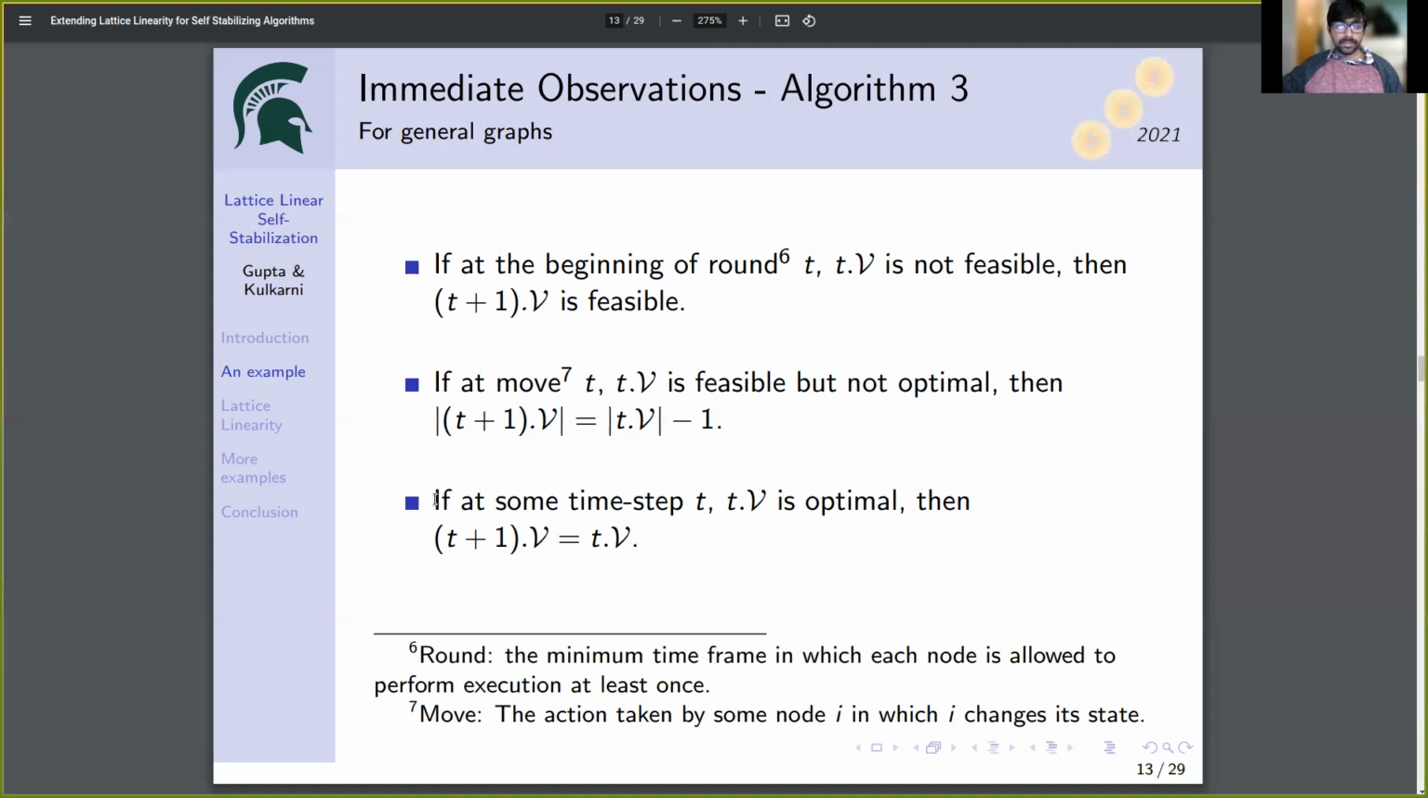Third observation is if at some time step V is optimal, then V remains the same. This is because the nodes which are in the vertex cover are not removable, because otherwise this will violate the feasibility of the vertex cover. And the nodes which are out of the vertex cover are already satisfied, so they don't have to move in.